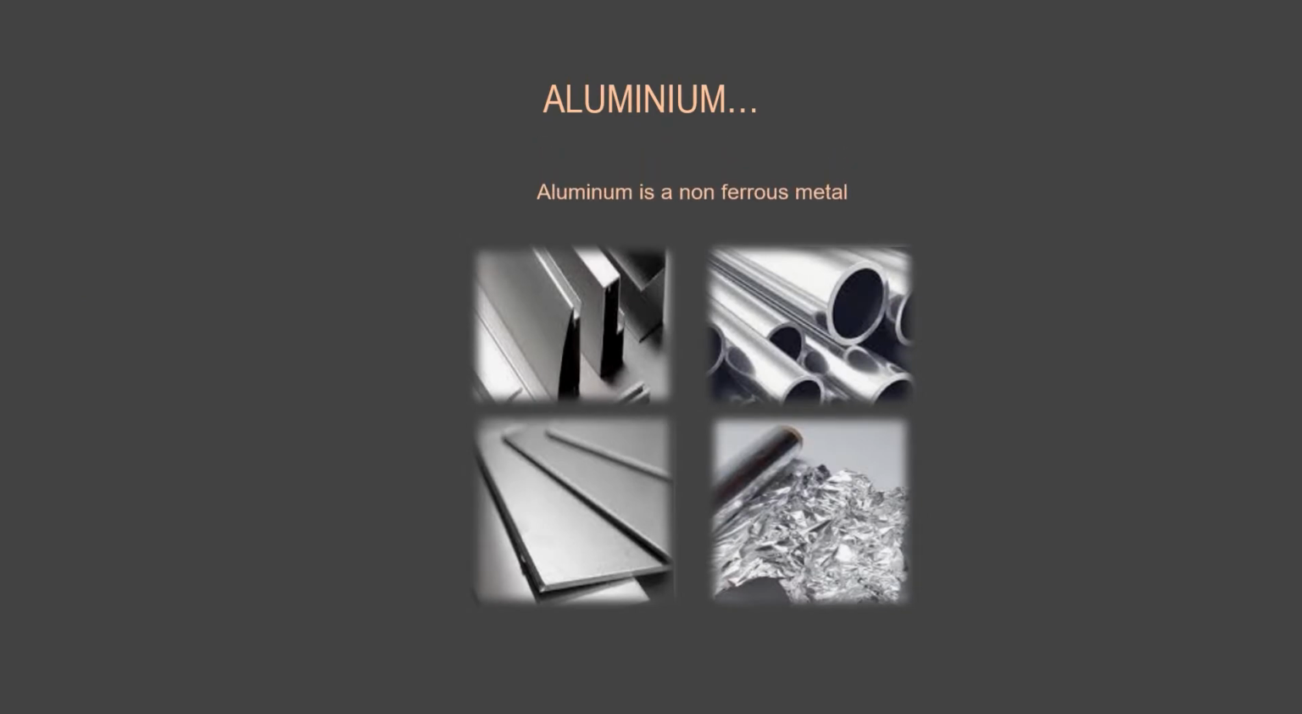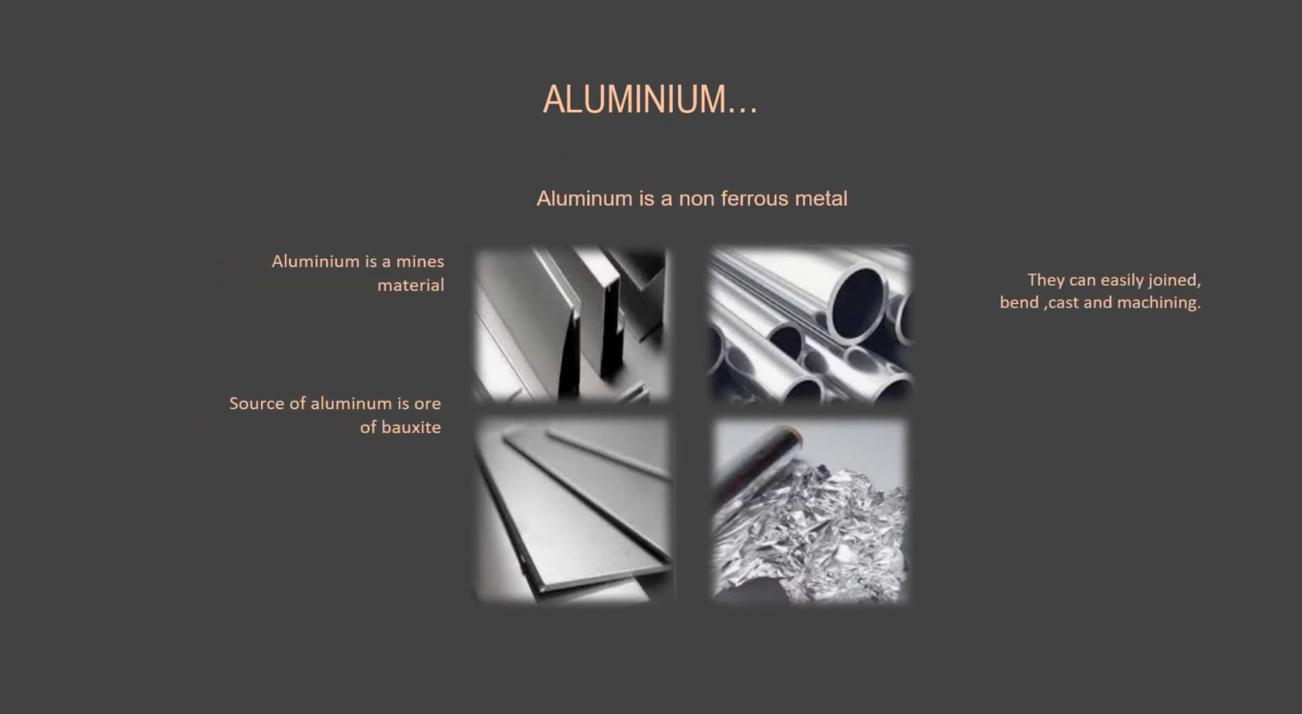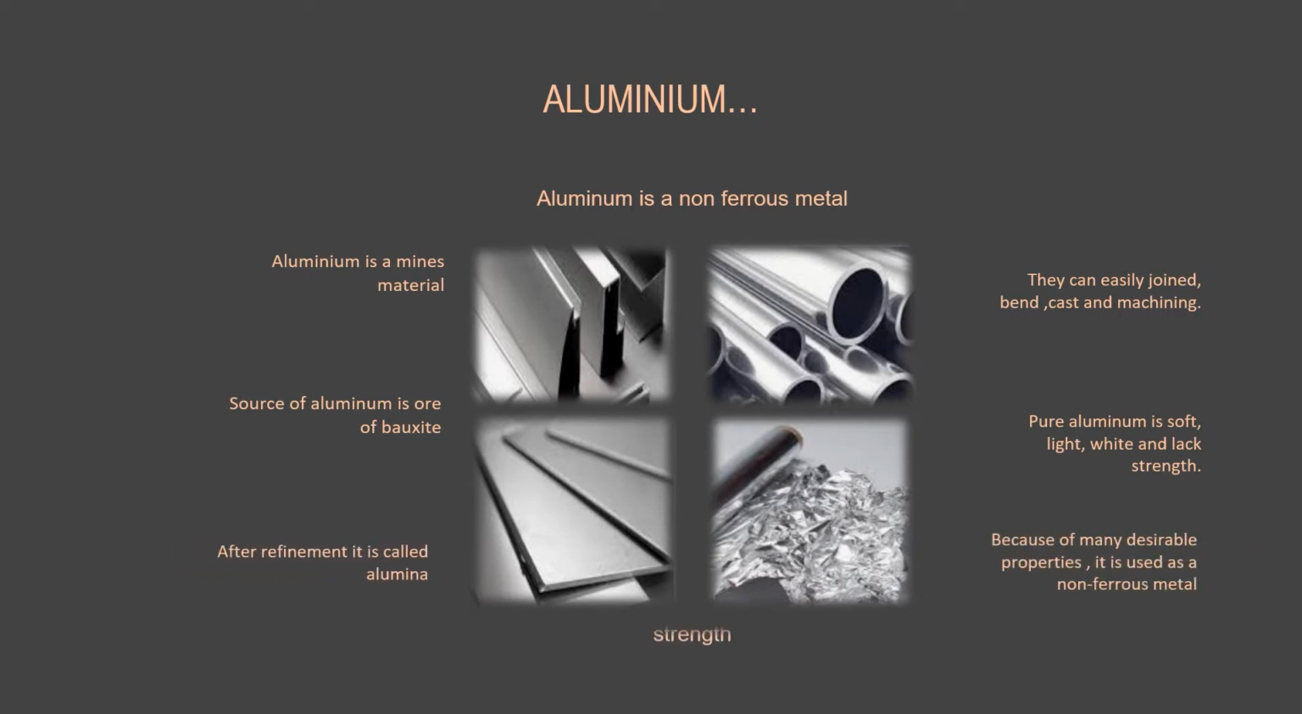Aluminium. Aluminium is a non-ferrous metal. It is a mined material. The source of aluminium is bauxite. After refinement, it is called alumina. These can be easily joined, bent, and cast. Pure aluminium is soft and lacks strength. Because of many desirable properties, it is used as a non-ferrous metal.